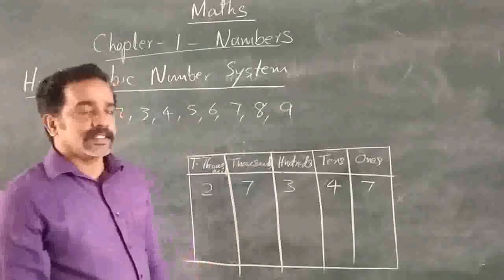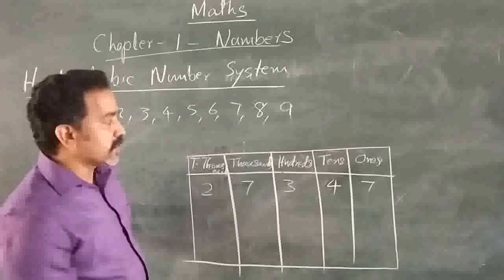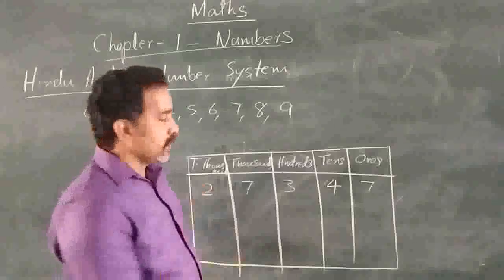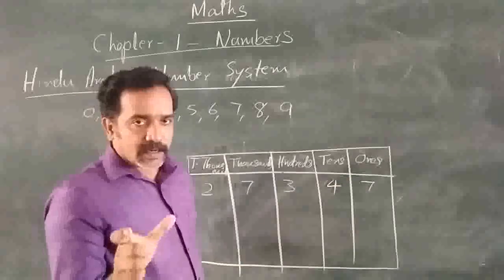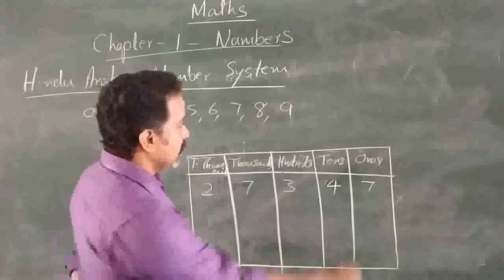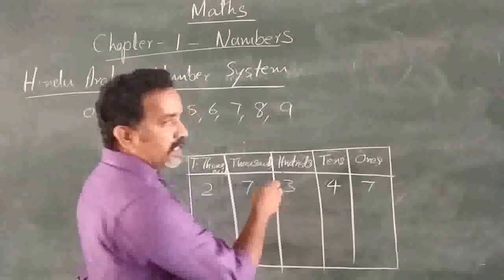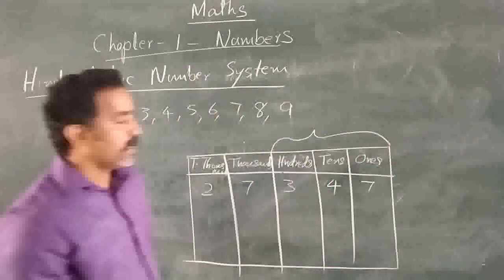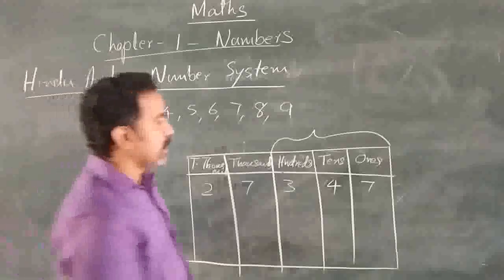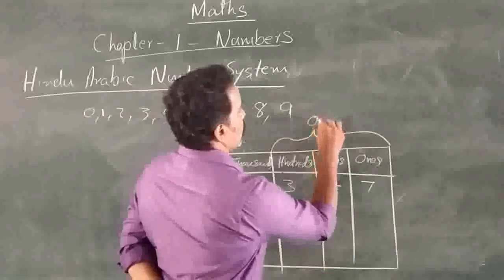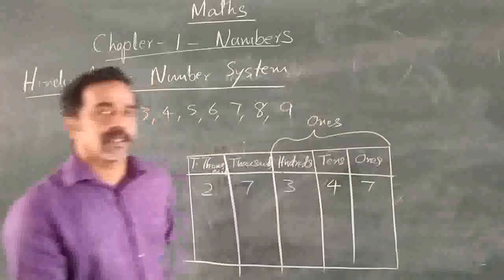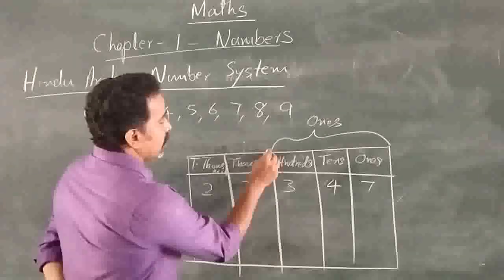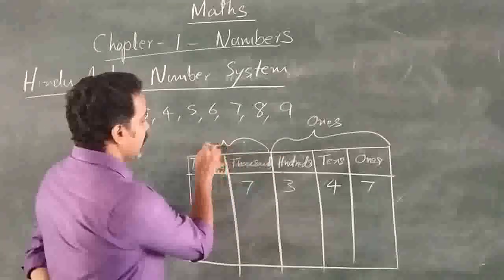So when you are reading this in the Indian place value system, we have to read the number with the help of periods. This place value system is again classified into groups of digits. From the last, you will take 3 digits. These 3 digits are considered the ones group or ones period, and then every time 2 digits.